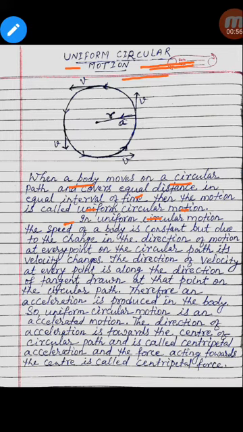Now, in uniform circular motion, the speed of a body is constant, but due to change in the direction of motion at every point on the circular path, its velocity changes. Since speed is constant, but the direction at every point is changing, which is along the tangent drawn at that particular point, the velocity at every point is changing.